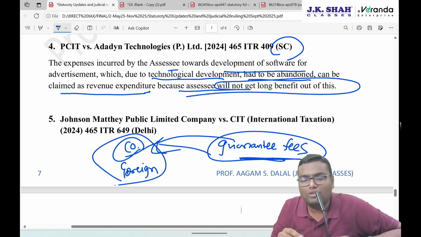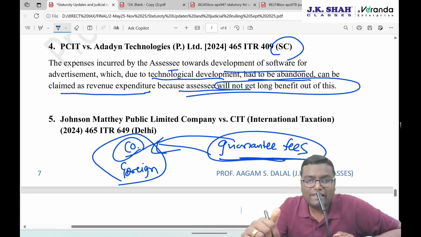And this company says, no, it is not interest because I have not taken a loan. I have not given a loan. I have given a guarantee. And what I am charging is a guarantee fee. We are not lender or borrower. We are a guarantor and guarantee. And hence this is not an interest. The taxability should not be as per the interest element. It should be as per guarantee fees.